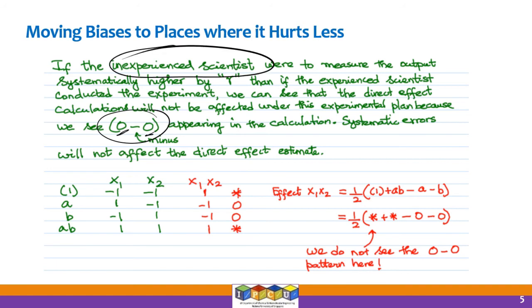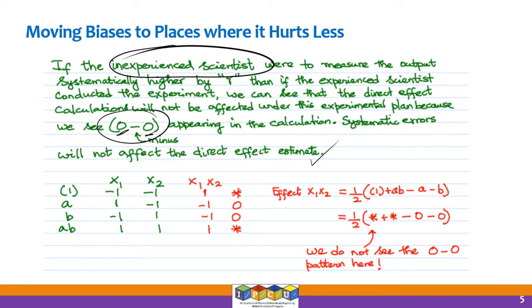So you see the pattern, circle minus circle, that is showing up. So any systematic bias of, let's say, R or delta, will cancel out because you're doing circle minus circle or star minus star. So any systematic biases that experimenters have because of their inexperience or experience can be removed in this particular way. So the idea is systematic errors will not affect the direct estimate.